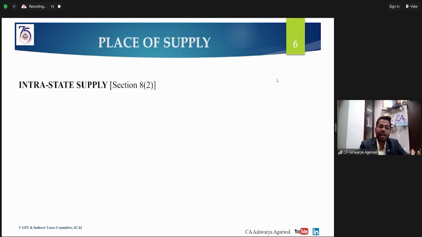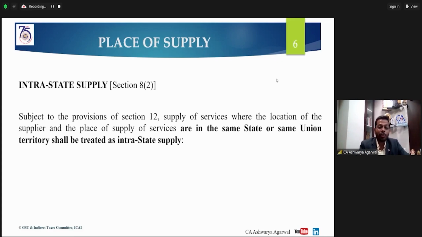And what is an intrastate supply? It has been defined under Section 8, subsection 2, which says, subject to the provisions of Section 12, supply of services where the location of the supplier and the place of supply of services are in the same state or same union territory shall be treated as intrastate supply. Again, there is no reference to the recipient. There are only two things involved: one is the supplier and another is the place of supply. If both are in the same state or the same union territory, that becomes an intrastate supply, and the applicable tax will be CGST and SGST.